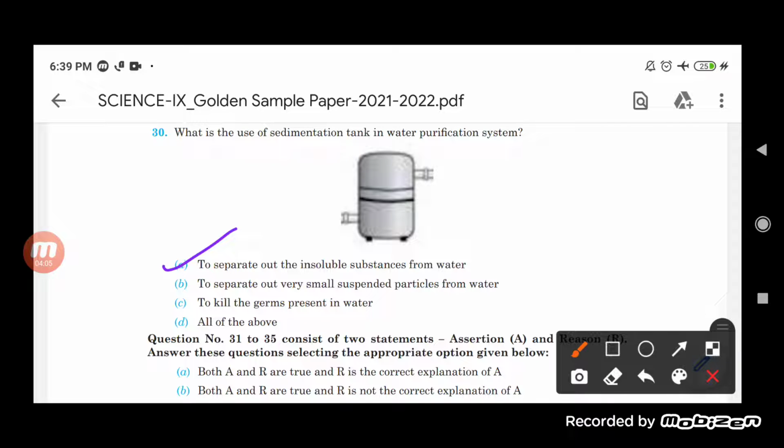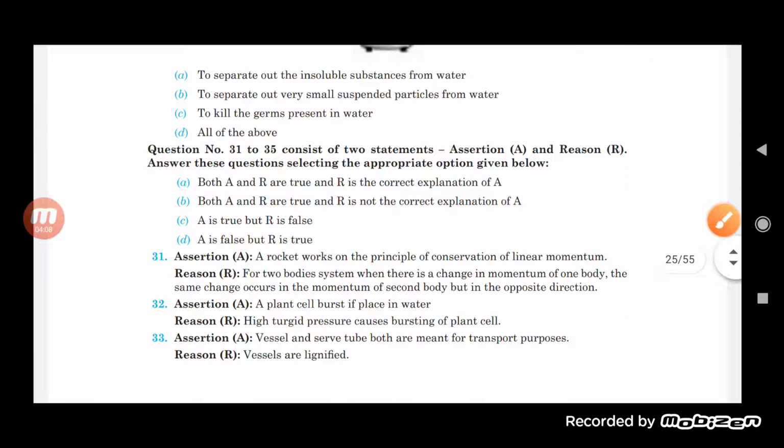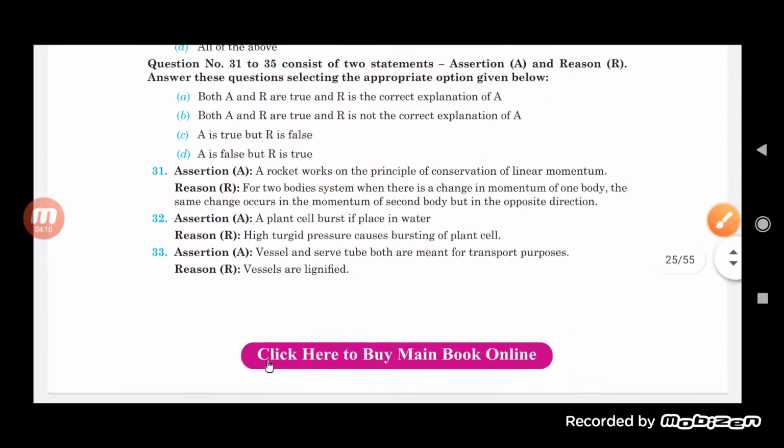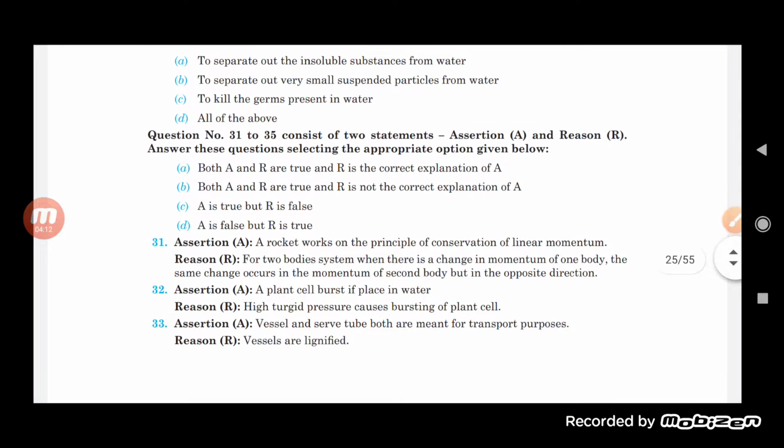Now let us move on and see some question answers from assertion and reason. The assertion is: a rocket works on the principle of conservation of linear momentum. And the reason is: for a two-body system, when there is a change in the momentum of one body, the same change occurs in the momentum of the second body but in the opposite direction.